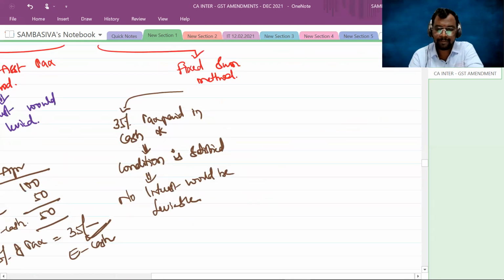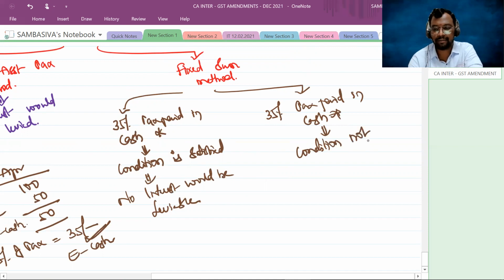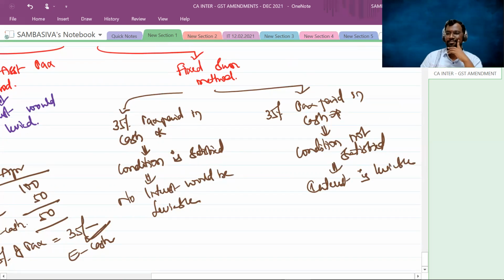In case the 35% tax paid in cash during the preceding quarter criteria is not satisfied, that condition not satisfied, here interest is leviable.